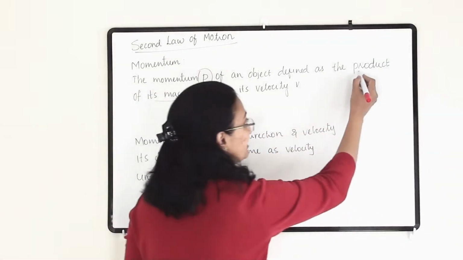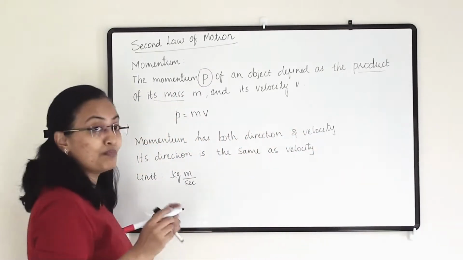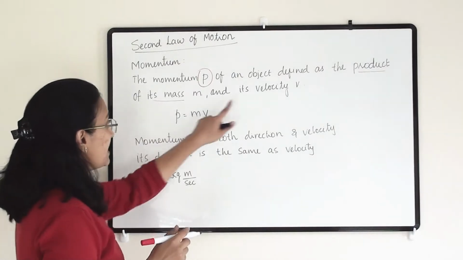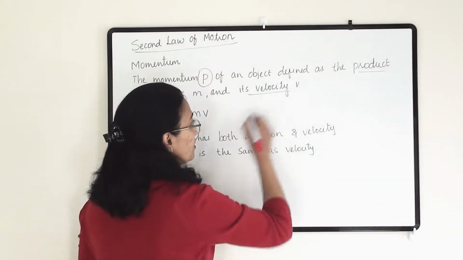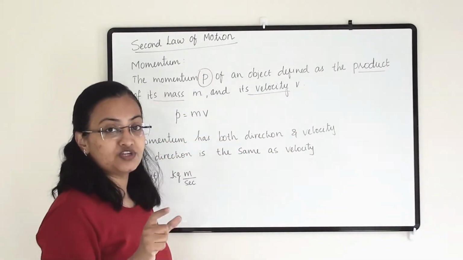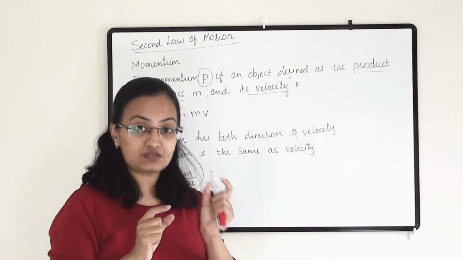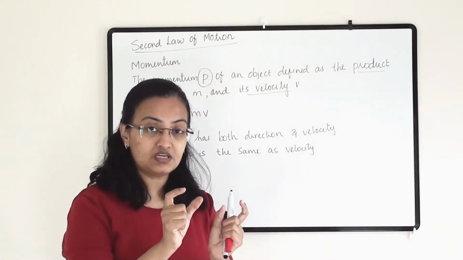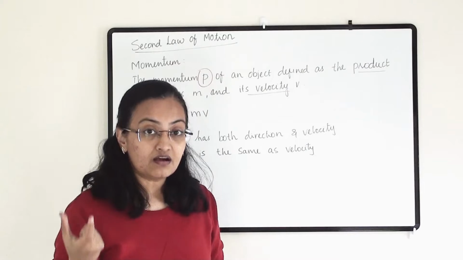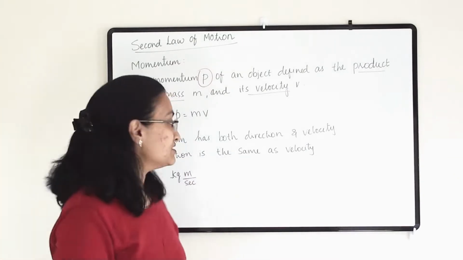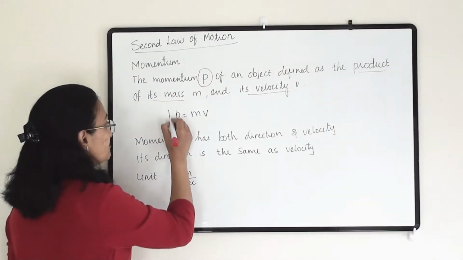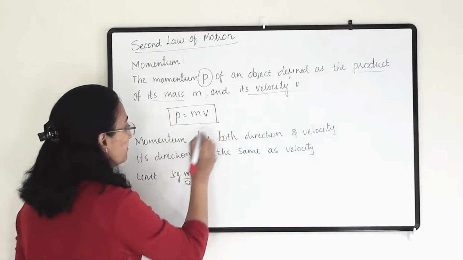Product means multiplication. For any object, when we multiply its mass and its velocity, whatever answer we get is known as momentum. So this is the formula for momentum.